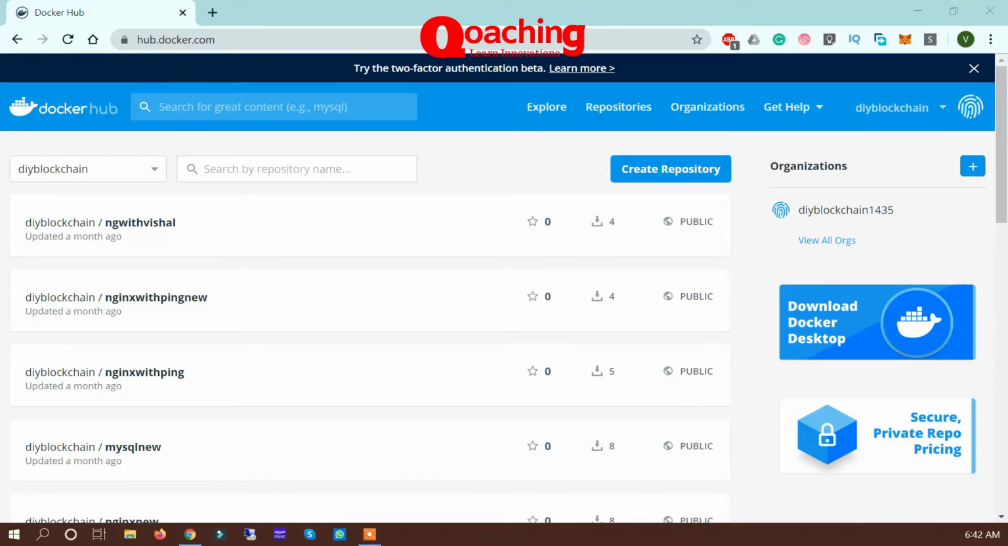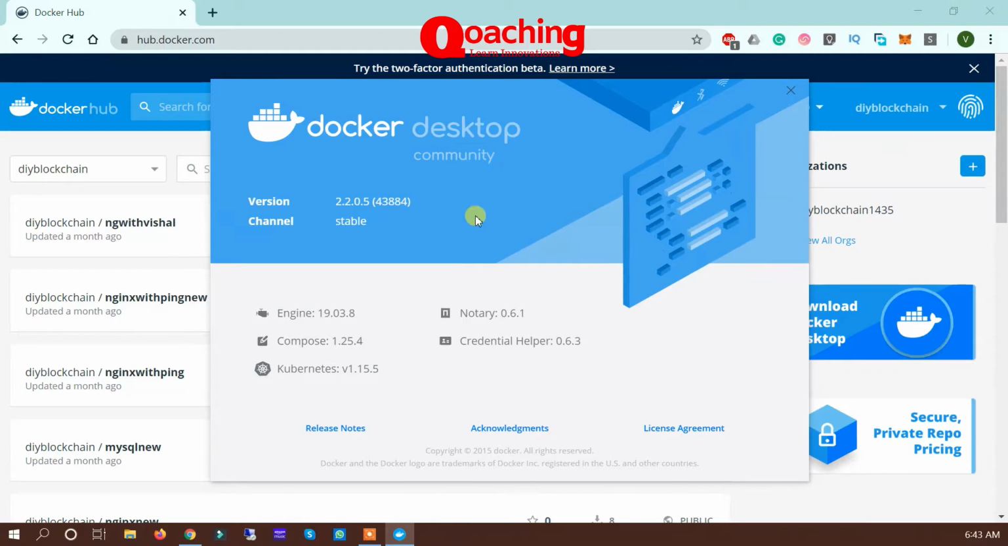Okay, so now we have restarted our computer and Docker is successfully up and running. If you go to the taskbar, you can click on About Docker Desktop to see the details. You can see that my Docker Desktop Community version is up and running, and it's running the latest Docker Engine 19.03, Compose 1.25, and the other settings that you can see. The Kubernetes version is also mentioned there.